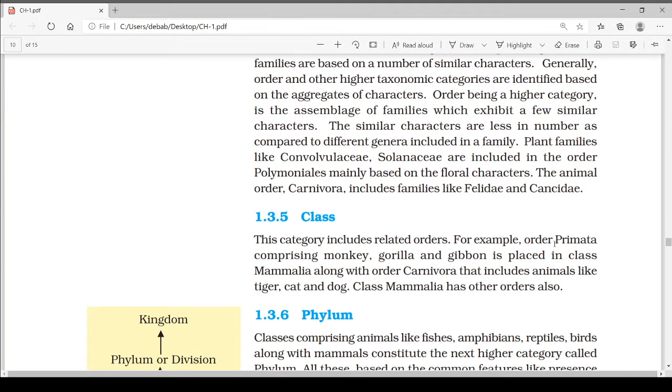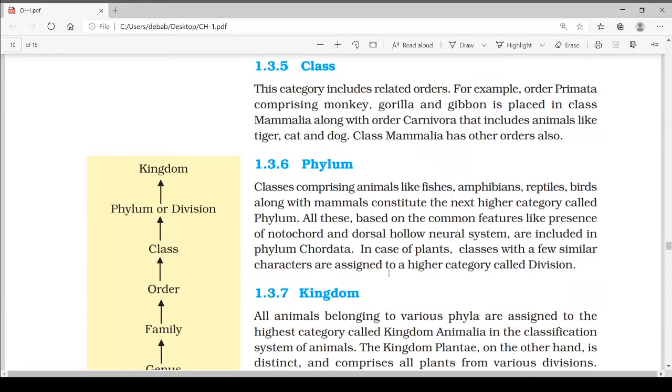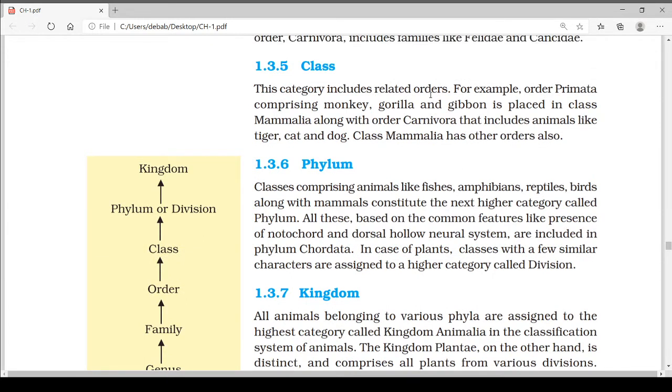For example, order Primata comprising monkey, gorilla, gibbon is placed in class Mammalia along with order Carnivora that includes animals like tiger, cat, dog. Class Mammalia has other orders also. Next higher is the phylum.